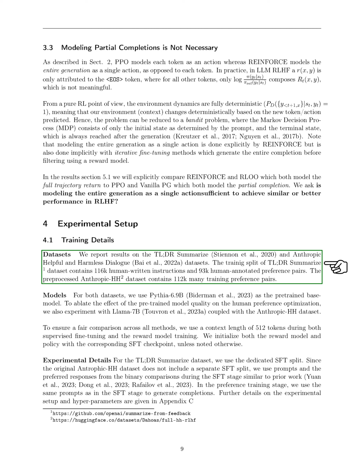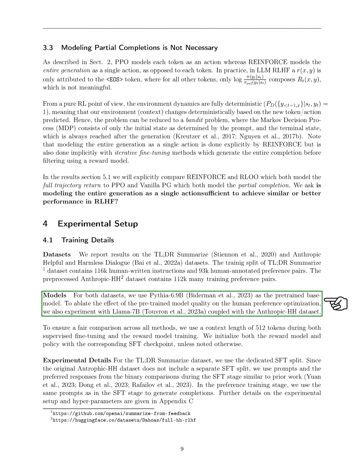In terms of our experimental setup, we report results on the TLDR summarize and Anthropic helpful and harmless dialogue datasets. The TLDR dataset includes human written instructions and human annotated preference pairs, while the preprocessed Anthropic dataset contains many training preference pairs.